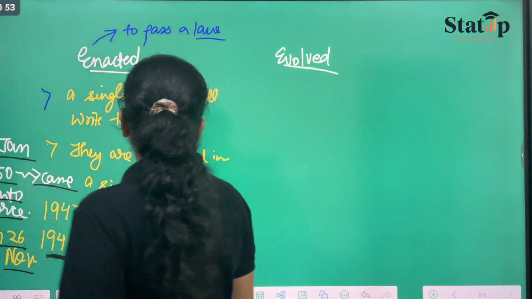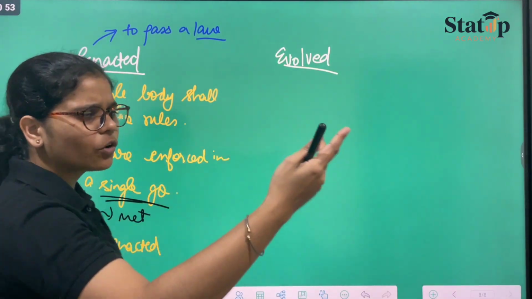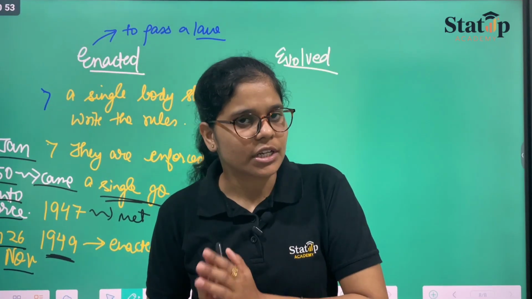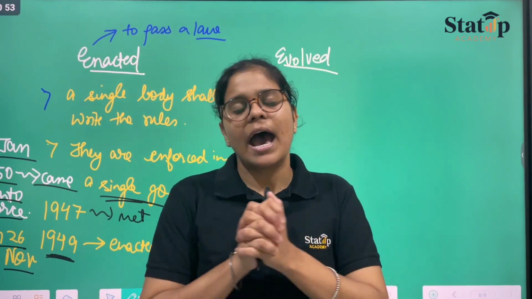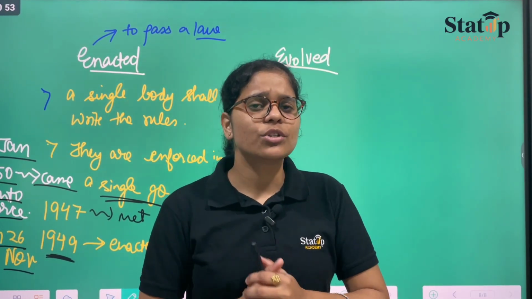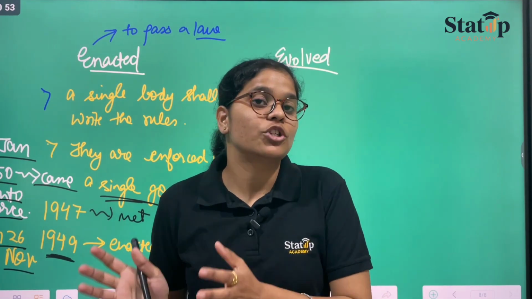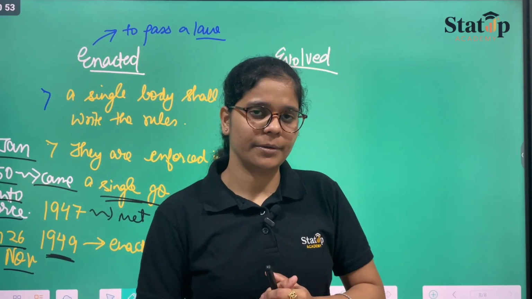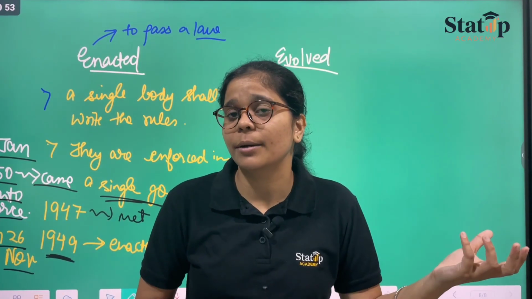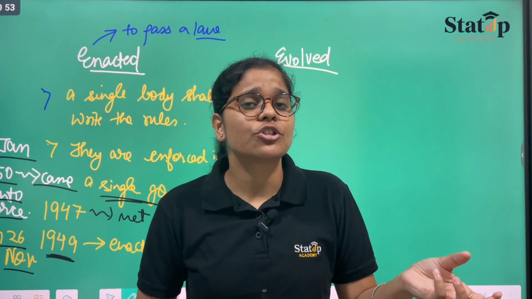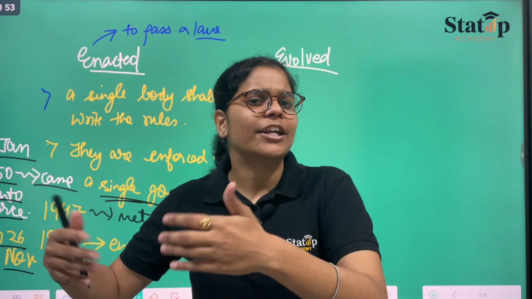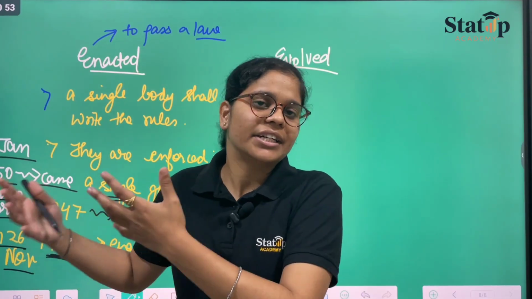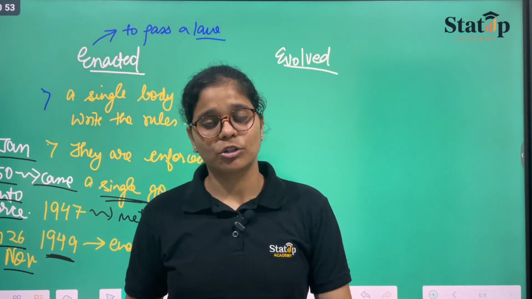Now talking about evolvement. What is evolving? Evolving means with respect to time, the rules are coming. Supposedly, we have a monarchy system, and in the monarchy system, there are rulers who are evolving with time. Like religious bias shall not be there, so religious bias shall be abolished. Then slavery shall be abolished. And things could be added on further, like the 11th, then the 21st, and then the 23rd, and so on. The things could be evolved with respect to time.